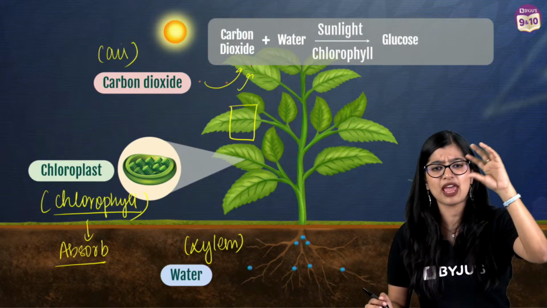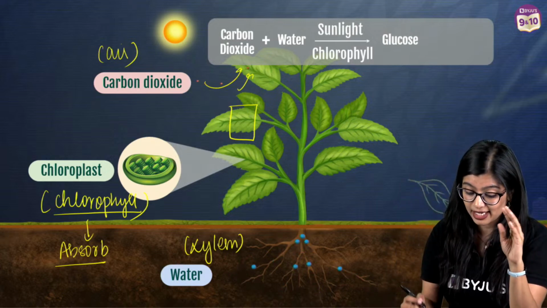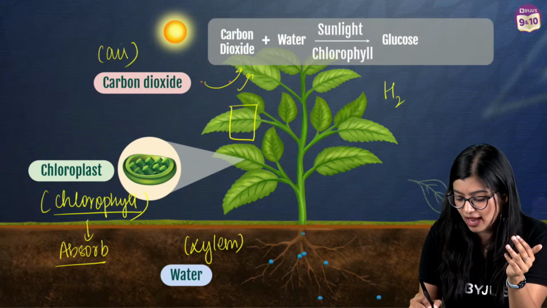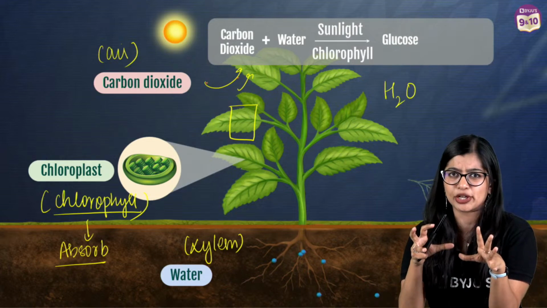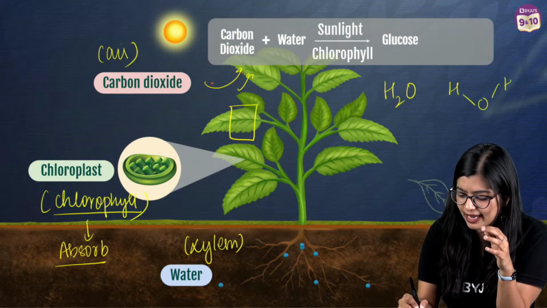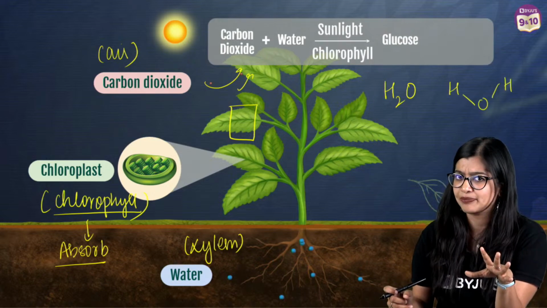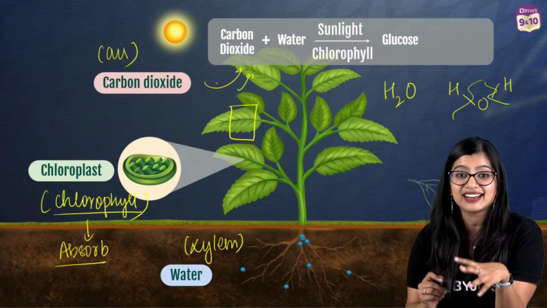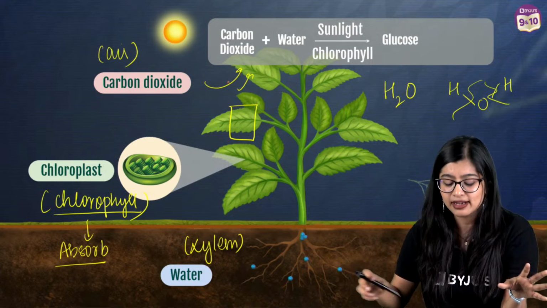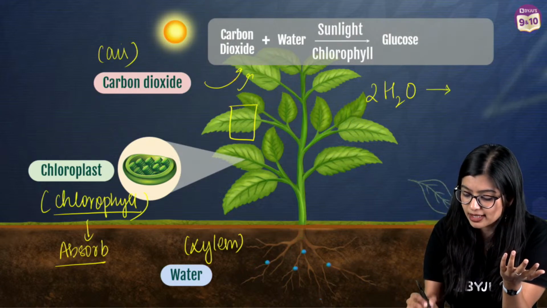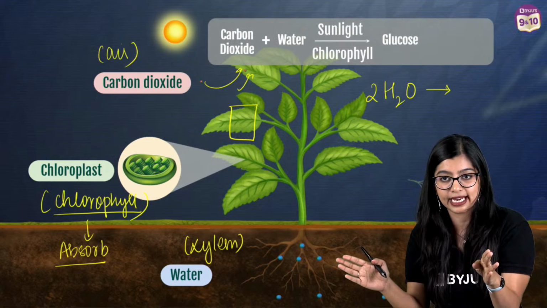Yes. So now everybody who's confused here about what is happening: splitting of water molecules. Now imagine you have water, a very stable molecule, right? If you have to draw the structure, somewhat it would be like this, very stable in its own way. Which means that if I have to break these chemical bonds, I require lots of energy, right? Where else will I be able to get it? From the sunlight. So the water will split into half, right?